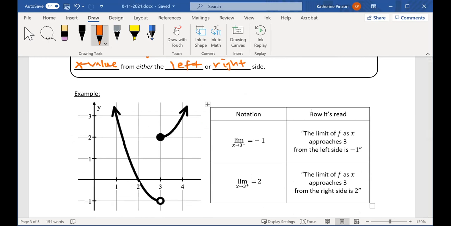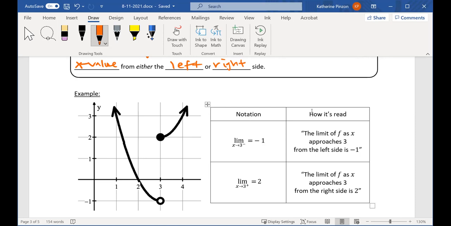And here's the notation. So what do you notice is different about this notation than the first limit notation we had? It's got those little plus or minuses in the exponent spot, right? Those little pluses and minuses tell us I'm only looking at a one-sided limit. The minus means that you want numbers to the left of 3 or slightly smaller than 3. The plus means that you want the numbers from the right side of 3 or slightly larger than 3.